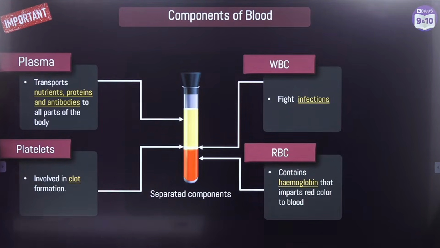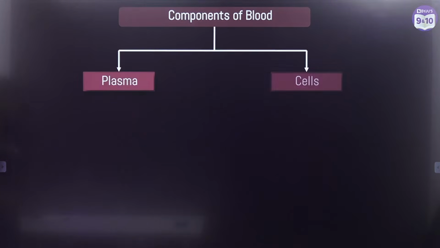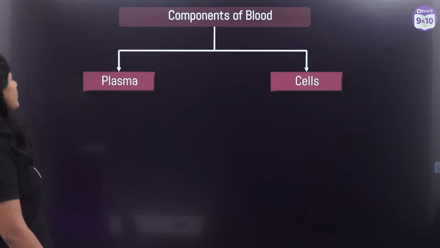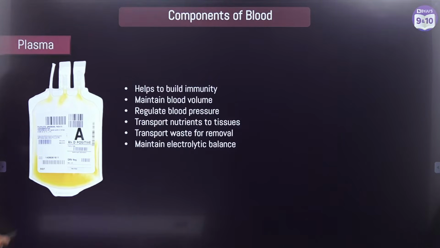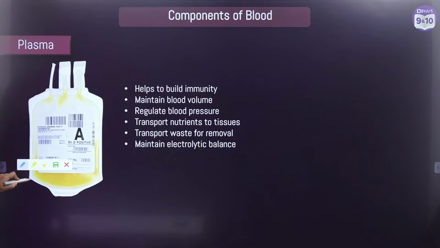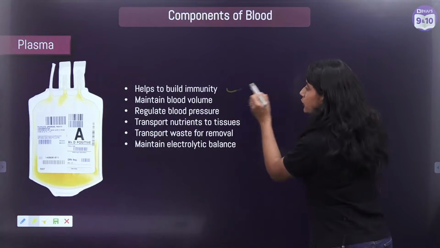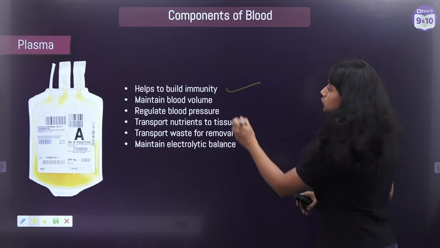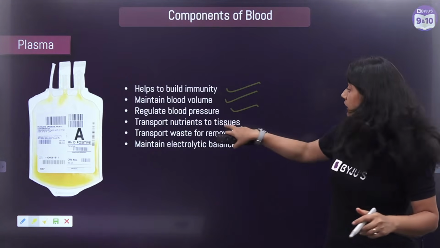Now that we are clear with this, let's see what we have. We will be moving ahead, and in detail, we'll be taking a look at the plasma and the cells. When we talk about the plasma, what are the important functions? It helps in building immunity, maintains the blood volume, regulates blood pressure, and helps in the transportation of nutrients to the tissues.